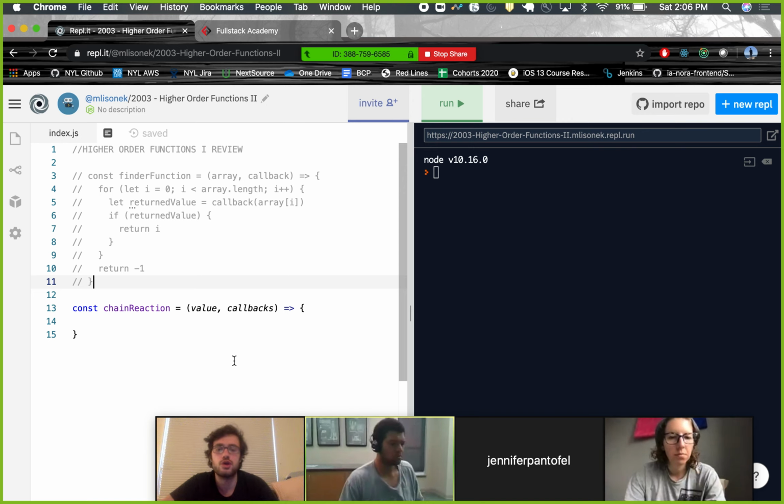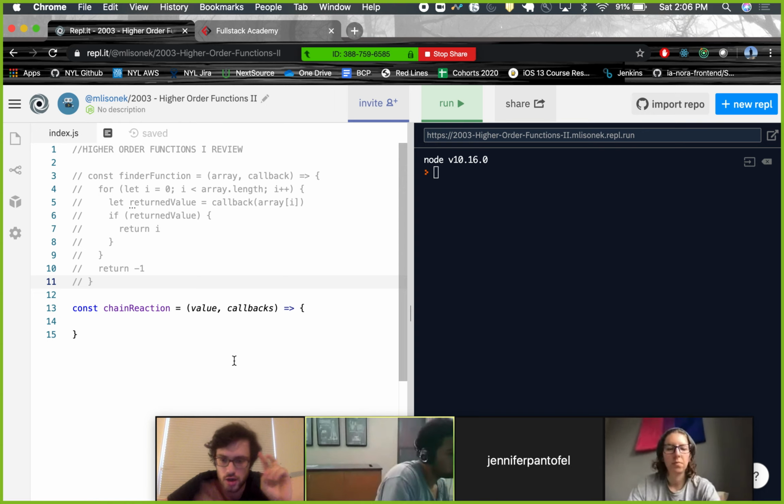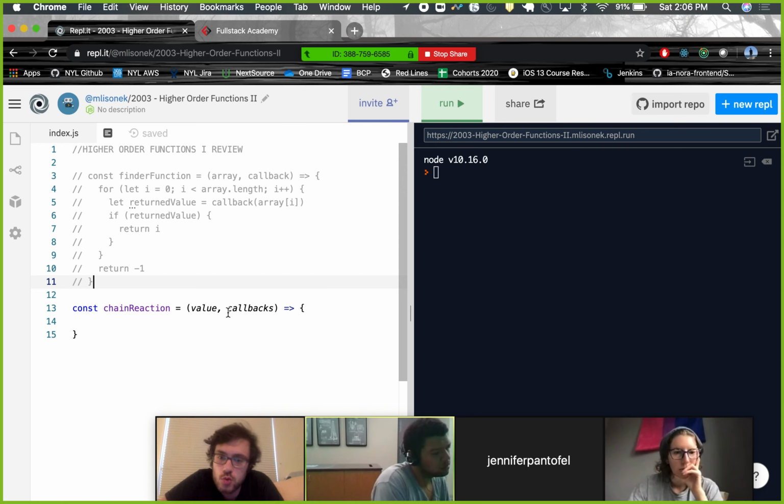There's a tiny little trick to it, but it's not that bad. We have to loop through this array of functions, because a callback is a function, and invoke each one.